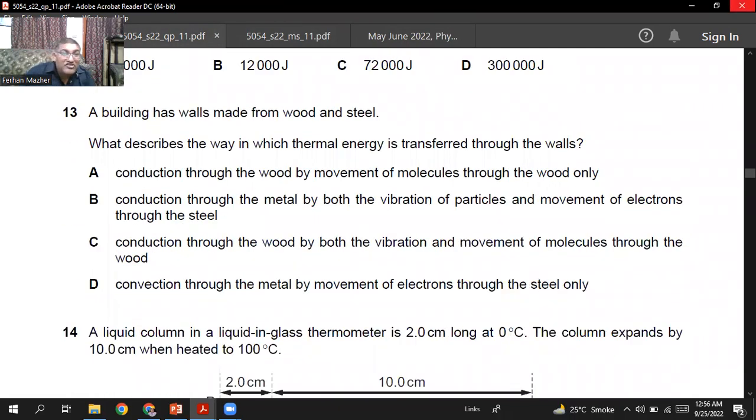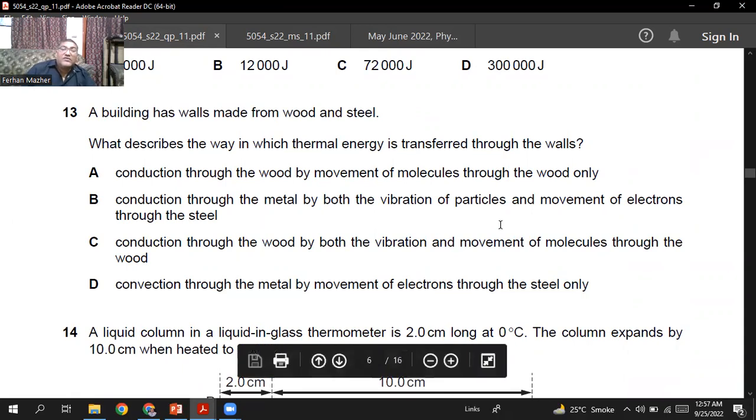A building has walls made from wood and steel. What describes the way in which thermal energy is transferred through the wall? So the wall is made of wood and steel. So in the wood, only the vibration of the molecules takes place, and by that the energy is transferred. And in the case of the steel, the vibration of the molecules also takes place, plus free electron diffusion also happens. The electrons also vibrate in their fixed position.